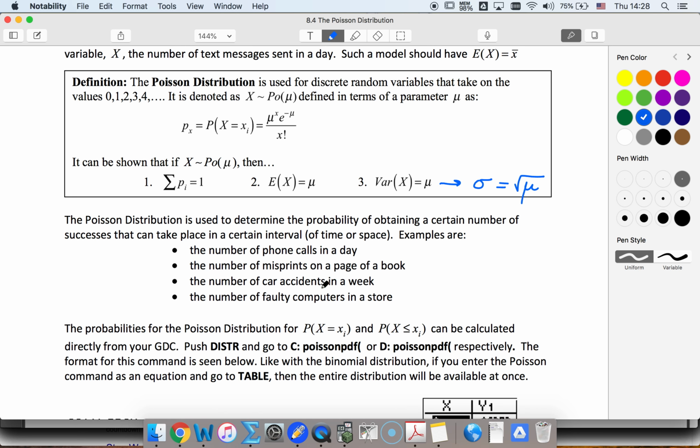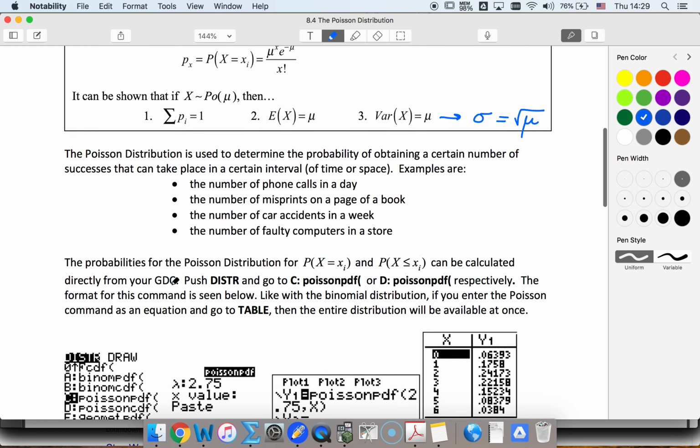So because our input parameter is a mean, that means that we use Poisson distributions when we have probabilities in a certain time interval or space interval, because that's what creates a mean or an average. So we could have phone calls per day, text messages per day, misprints of pages on a book, etc. So we could use these formulas to calculate the individual probabilities, but we can also use our calculator.